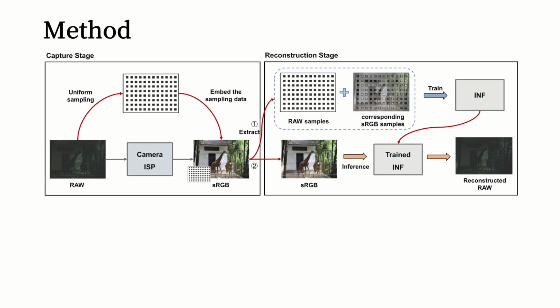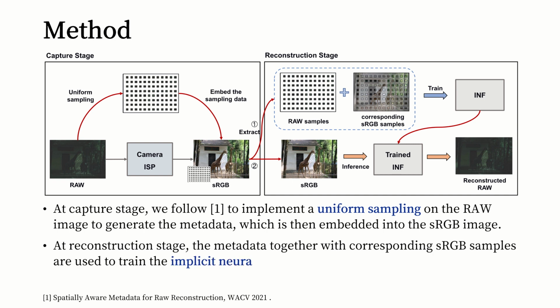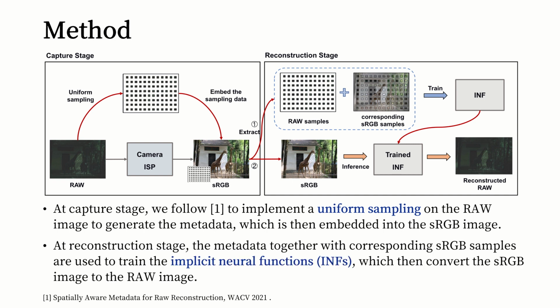This is the overview of our method. At the capture stage, we follow the reference to implement a uniform sampling on the raw image to generate the metadata, which is then embedded into the sRGB image. At the reconstruction stage, the metadata together with corresponding sRGB samples are used to train the implicit neural function, which then converts the sRGB image to the raw image.